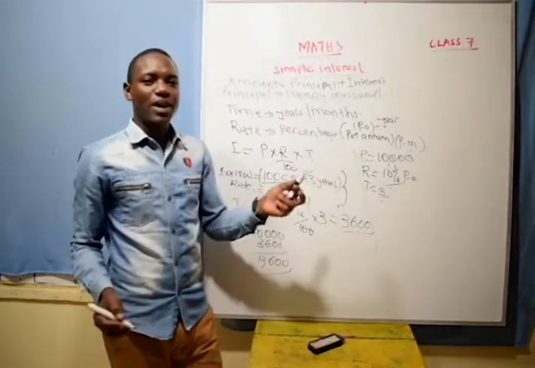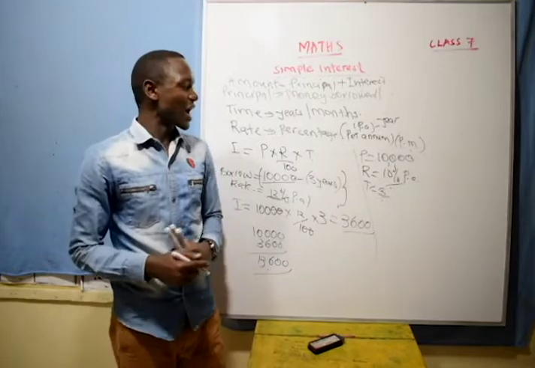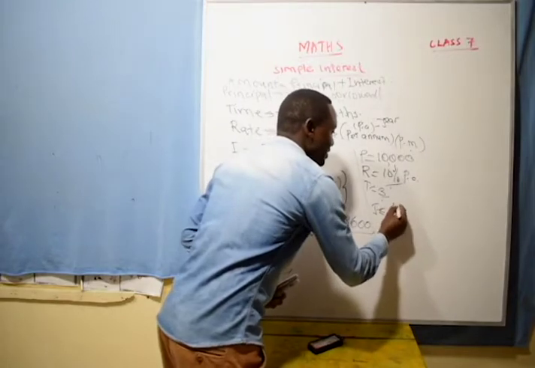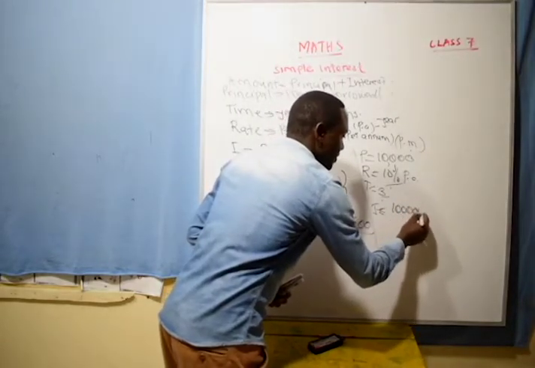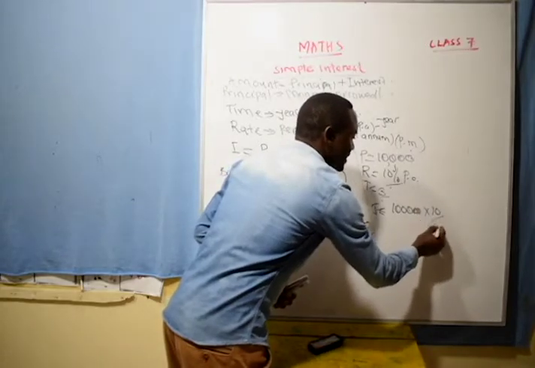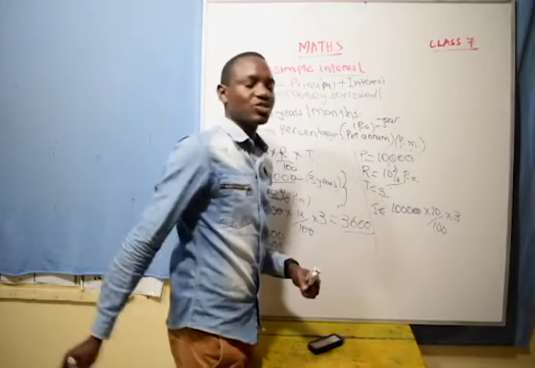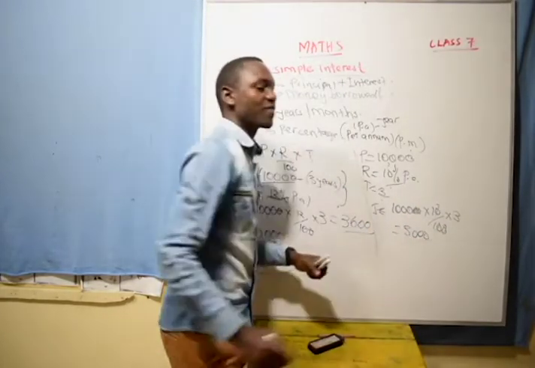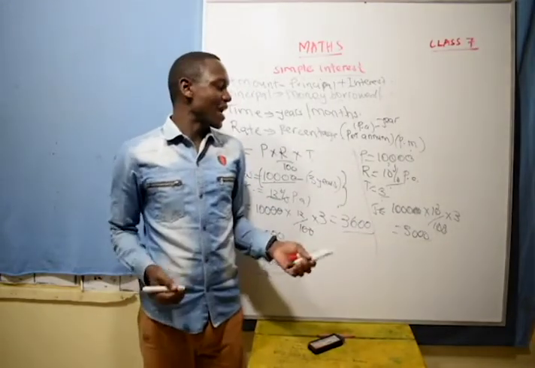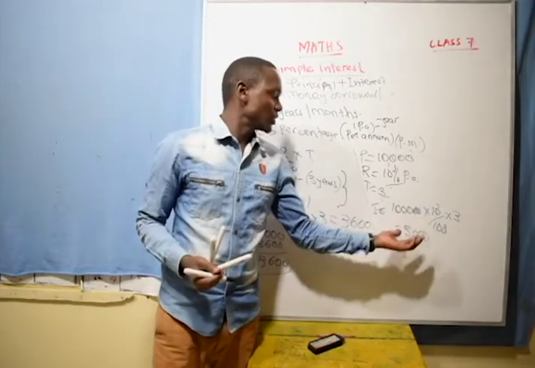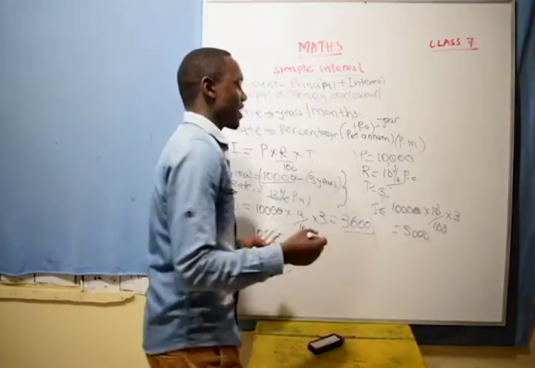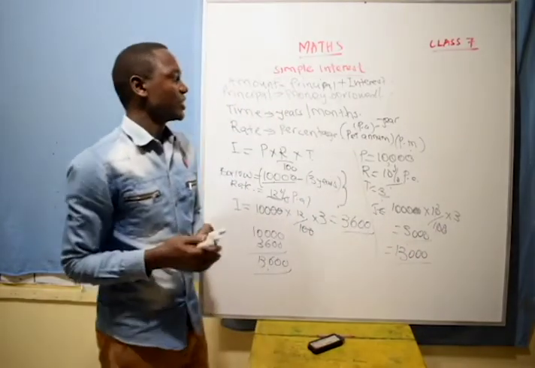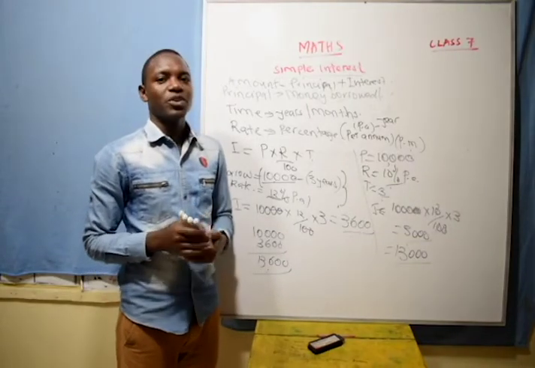So after 3 years, how much money will be in your account? This money will earn an interest of principal, that is 10,000, times a rate of 10% for a period of 3 years. So after 3 years, this amount of money will have earned 3,000 shillings. So the amount of money in your bank will be the amount you deposited, that is 10,000, plus the interest earned. So in your bank, you will have a total amount of 13,000 shillings. So that is how we calculate simple interest.